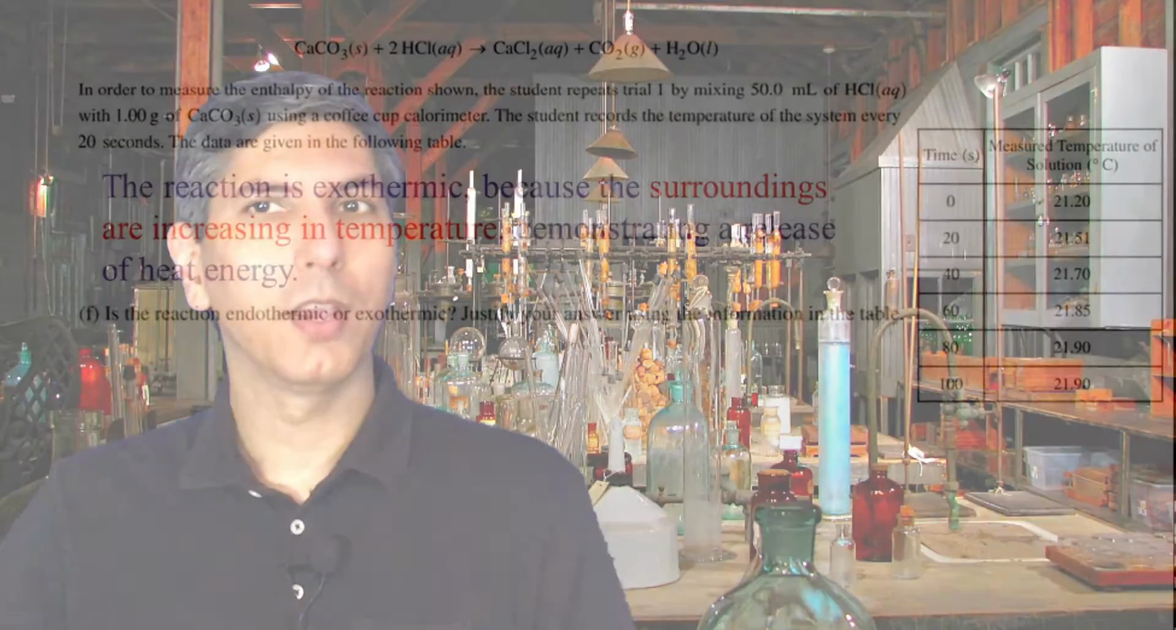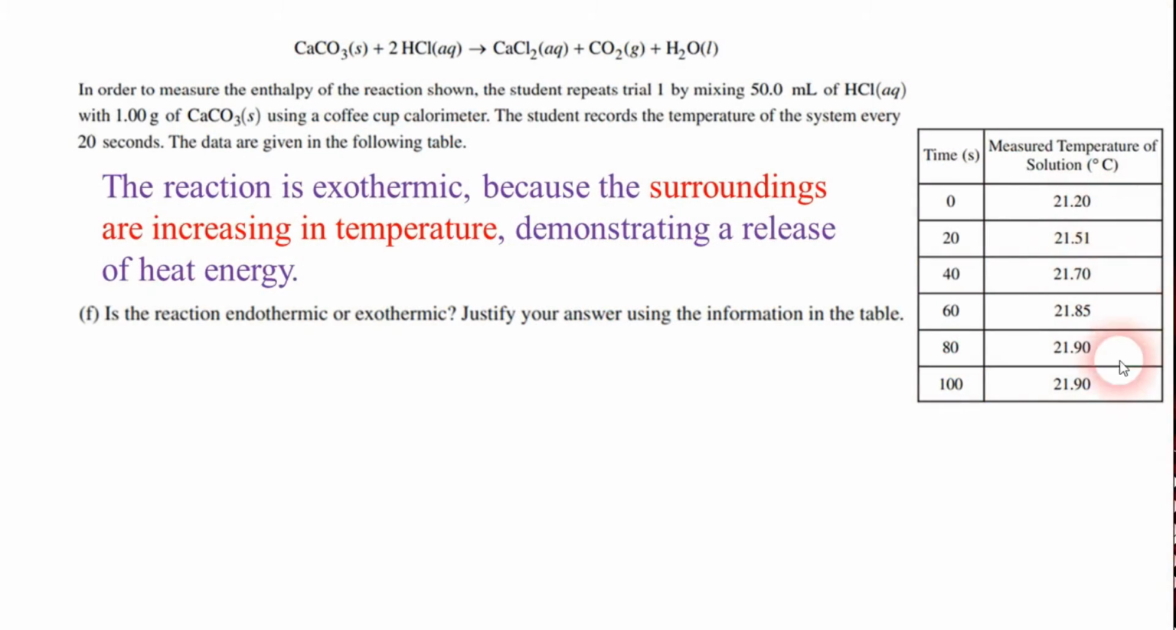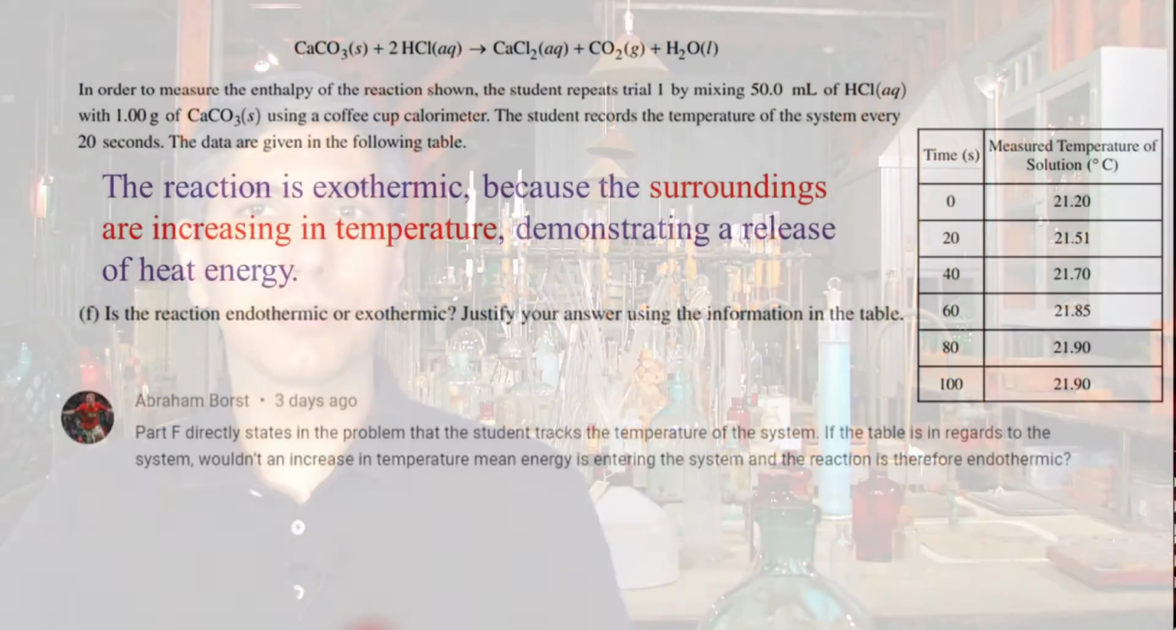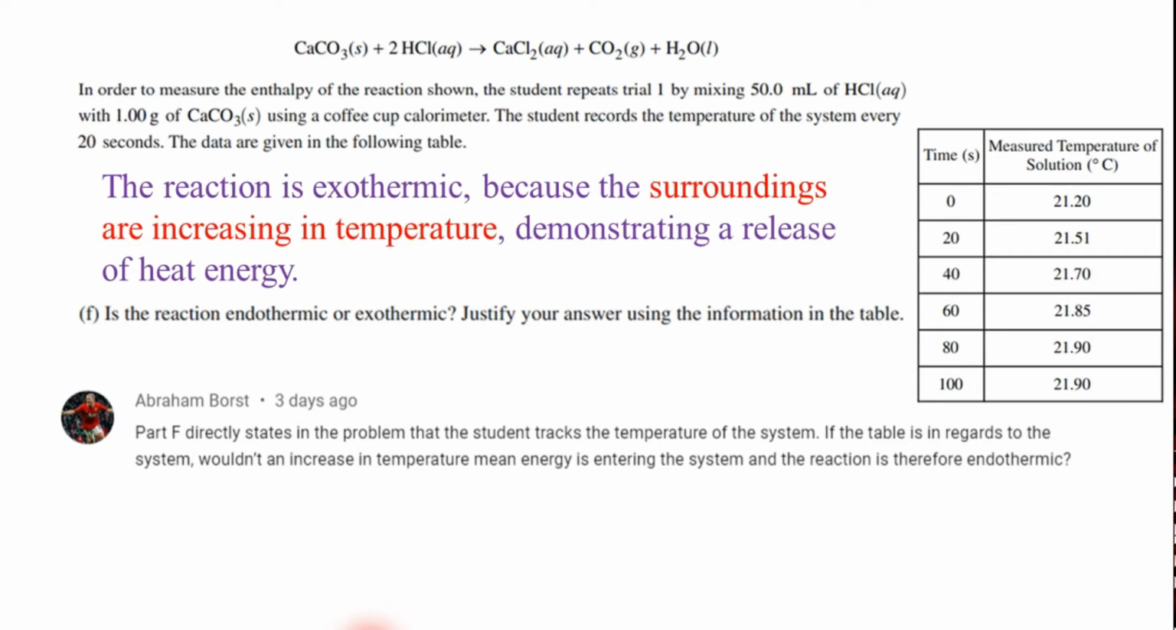Then we have question 3F, the calorimeter question. So a student sticks a thermometer into a coffee cup calorimeter over the course of a reaction, and the chart shows the temperature is going up. So I said the reaction is exothermic. Several folks disagreed. Abraham Borst stated that the problem specifically said that the student recorded the temperature of the system. So if the system is getting warmer, then it's absorbing heat and must be endothermic.